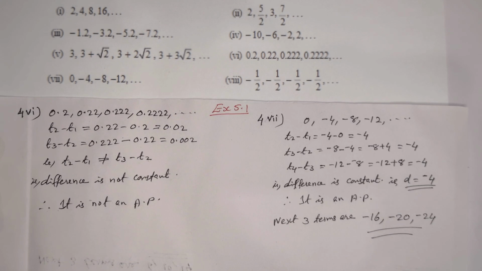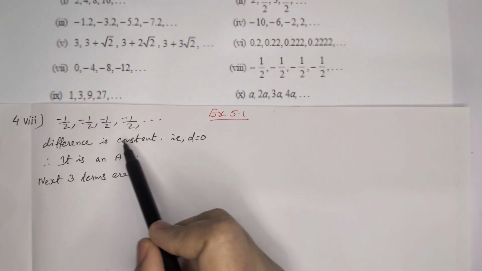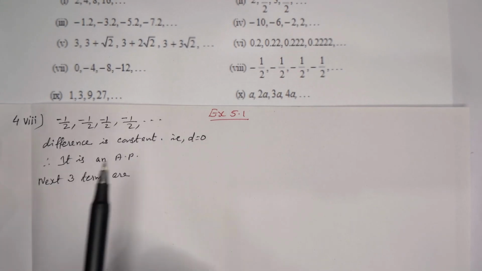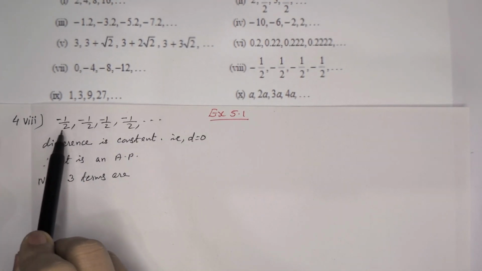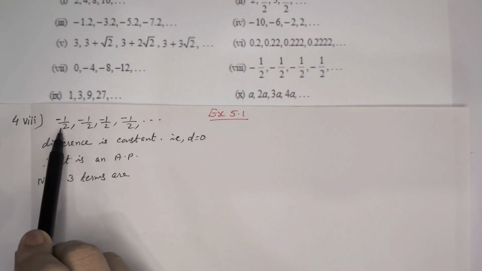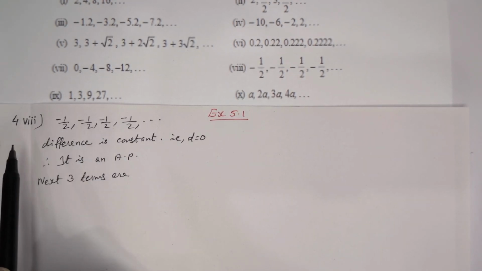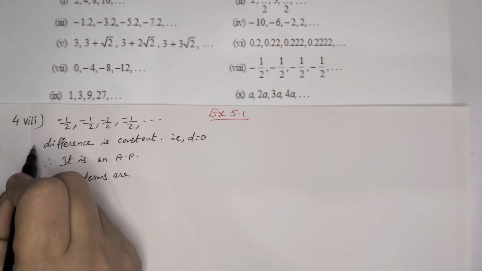Eighth one. Minus 1 by 2, minus 1 by 2, minus 1 by 2, etc. Here we can see if we are subtracting the terms, the difference is always 0. Second term minus first term, we get 0. Third term minus second, that is also 0. So we can write